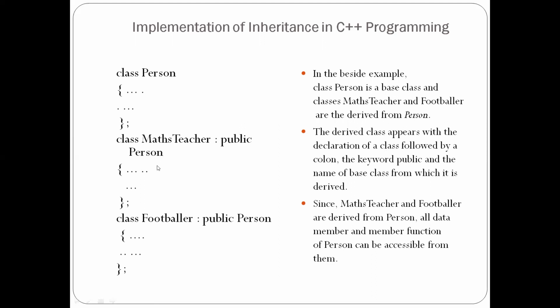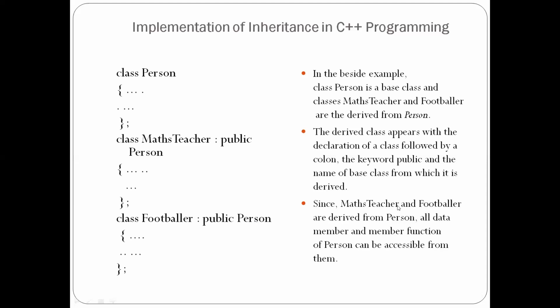We have mentioned person over here. Even for footballer, the class name needs to be followed by a colon and the keyword public, then the base class name, which is person.